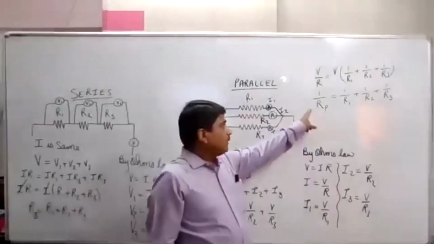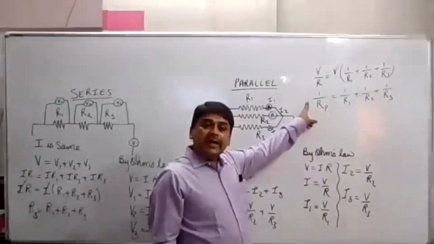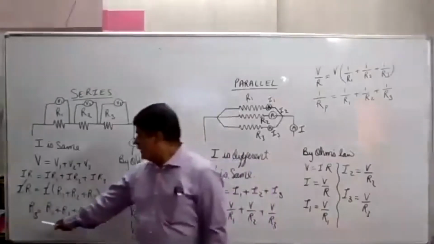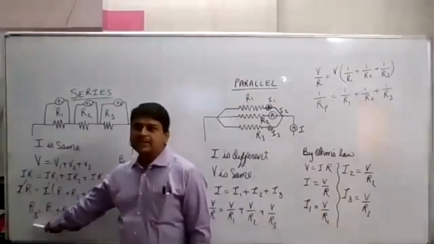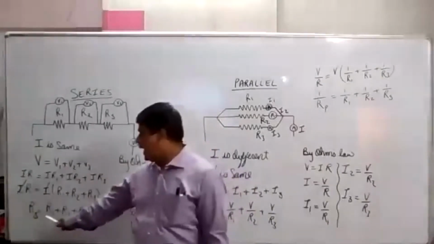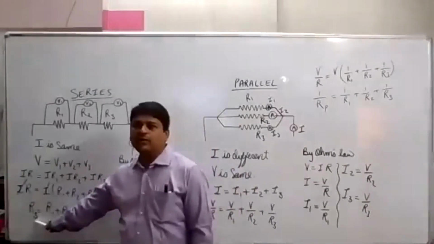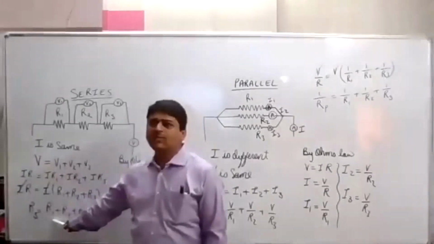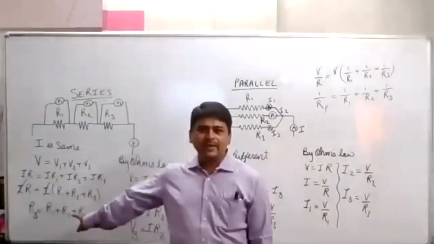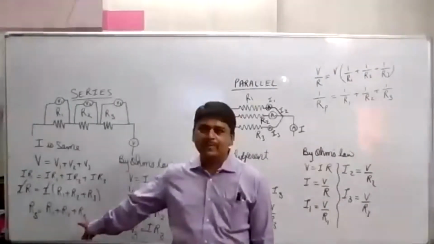Further, the statement of series was: total equivalent resistance in series is the sum of the individual resistances, and the value of total equivalent resistance in series is more than the values of the individual resistances. Clear? That statement is clear. Yes, sir.